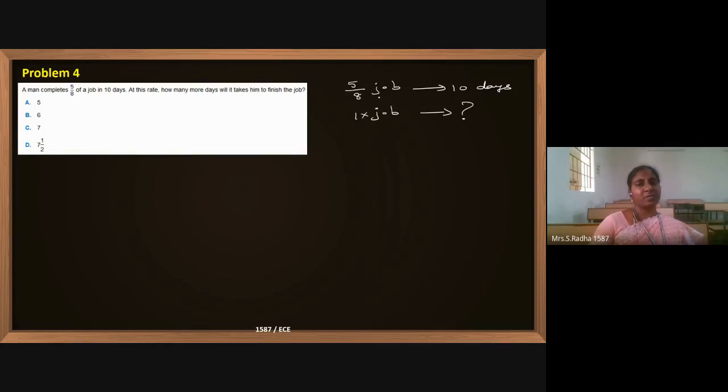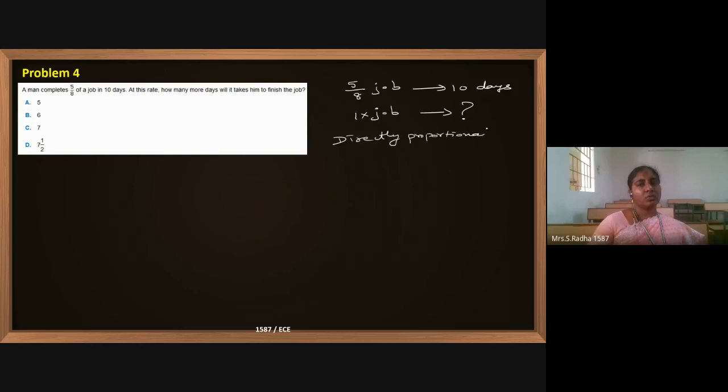Okay, 5 by 8 means a fraction of the job. 1 into job means 100% of the job. Okay, 5 by 8 is becoming 1. The person is the same, his capacity is the same. The job is increasing from 5 by 8 to 1, and the number of days also will increase. This is directly proportional.